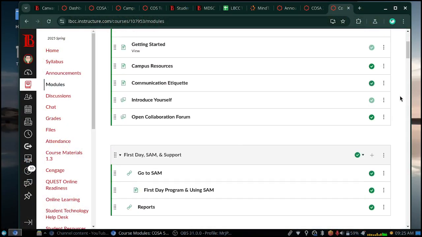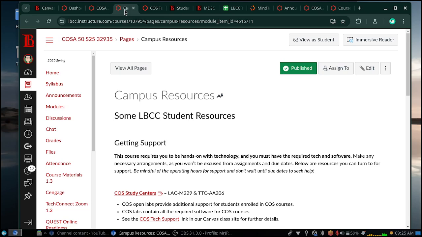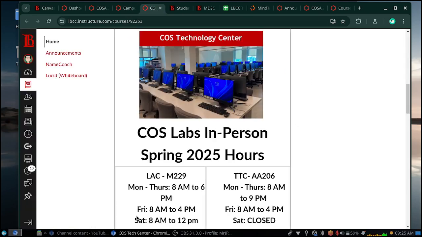One last thing before I go, let me share campus resources with you again. I know you've seen them before, but again, I just want to share them with you here. So if you go up to the campus resources page in the welcome module, you have the COS computer labs in M229 and AA206. By the way, I will be in M229 on Monday. I'm usually there Mondays from 1:30 to 3:30. I know a few of you have come by in person to see me. So again, if you need to see me in person with questions or concerns, drop by M229 on Mondays, 1:30 to 3:30.